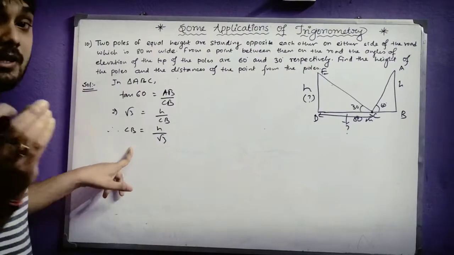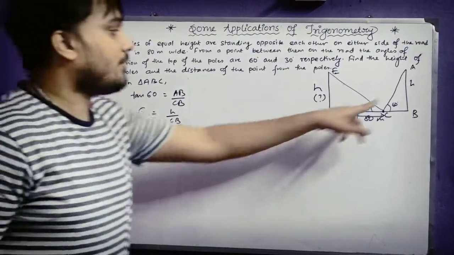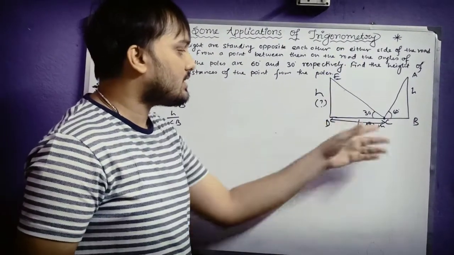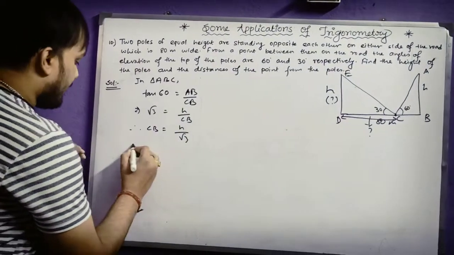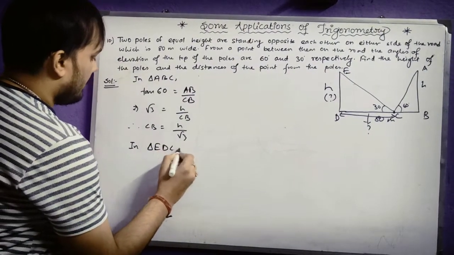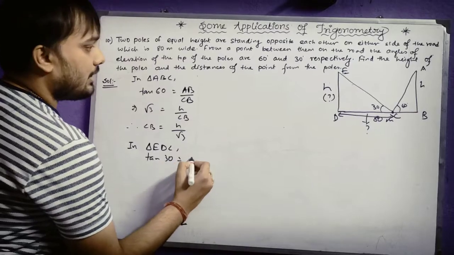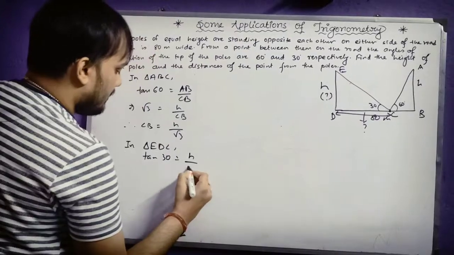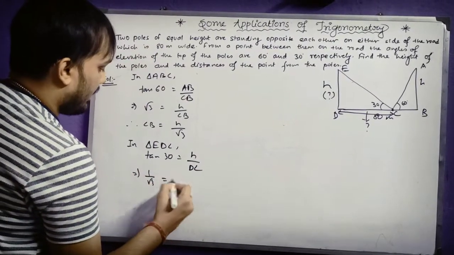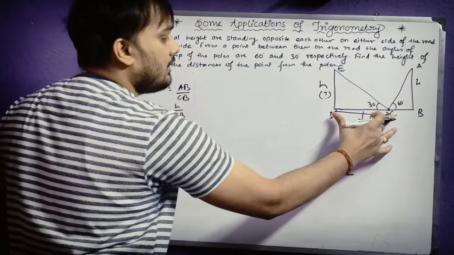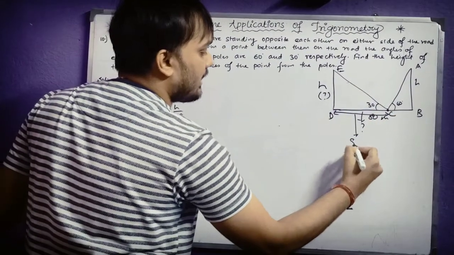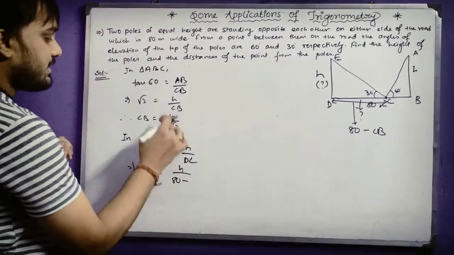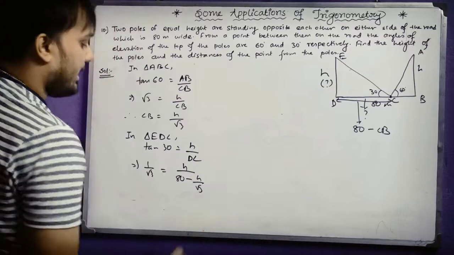So what we have found here is CB from the triangle ABC. Now this CB we will be using in the triangle EDC. So in triangle EDC, tan 30 degree is equal to ED by DC, that is h by DC. Now tan 30 is 1 by root 3, and for DC I can write 80 minus CB. So it will be 80 minus CB. Now CB is h by root 3, so I can write here h by root 3.